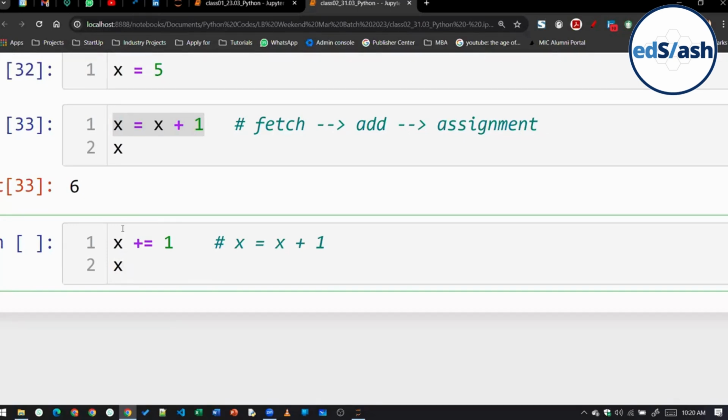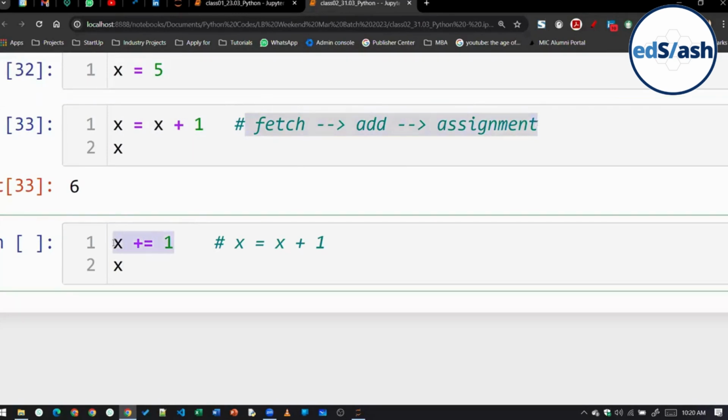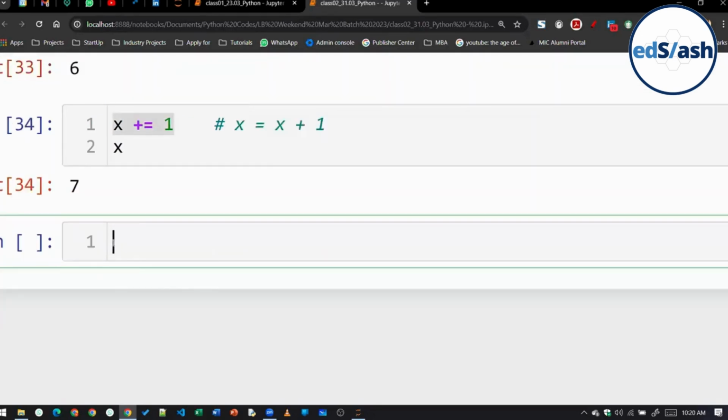So now, when I am saying x plus equal to 1, it will add 1 to the current value of x. Basically this 3-step process will be done by this x plus equal to 1. It will first fetch, it will add, and then it will reassign. Okay, so if I run this code here, you can see it is giving us 7.